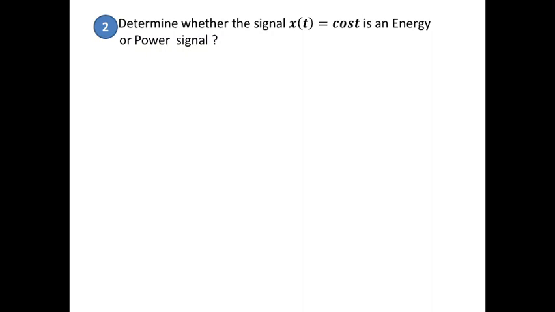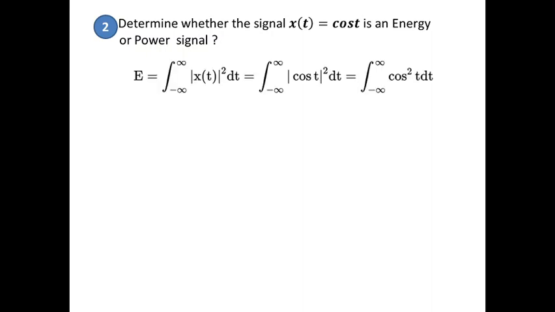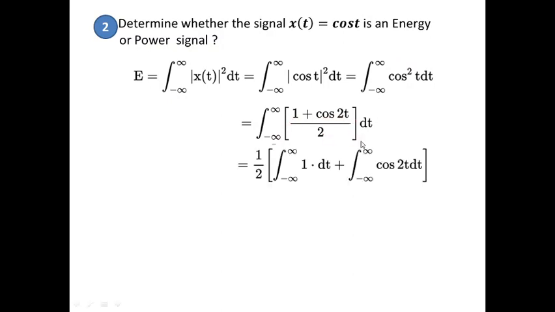So how do you prove it quantitatively? Go into the same similar formula. So energy equal to integration of x of t the whole square, cos t the whole square dt. So integration minus infinity to infinity, cos square t dt. So how can you integrate this? Cos square theta can be written as 1 plus cos 2 theta divided by 2. See, directly you cannot integrate, right? So you need to expand it into 1 plus cos 2t divided by 2 into dt. So here 1 by 2 common, integration 1 dt plus integration minus infinity to infinity cos 2t dt.